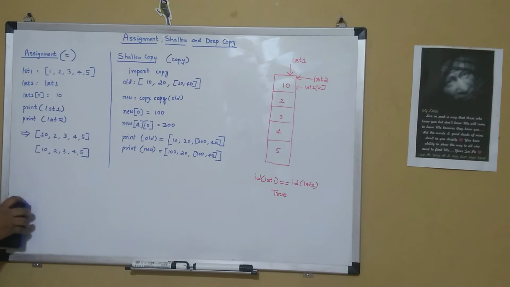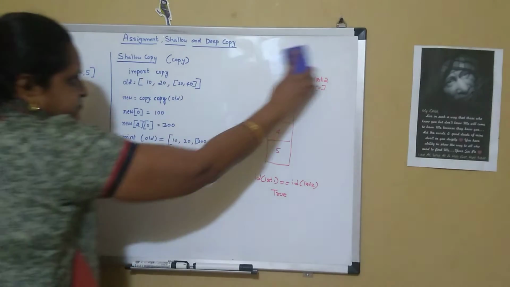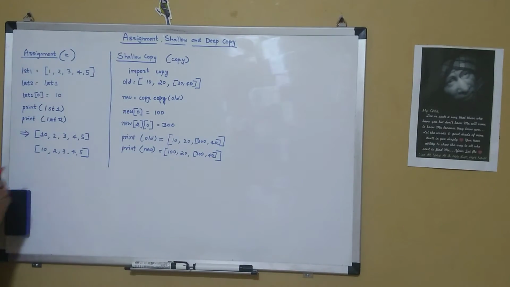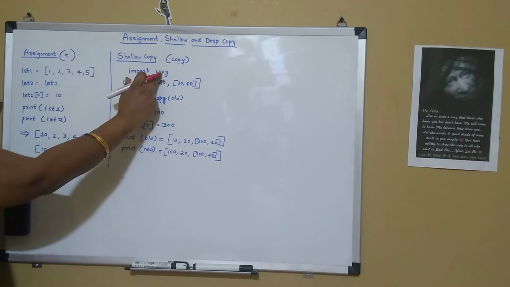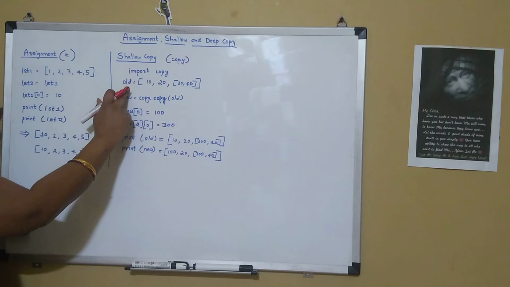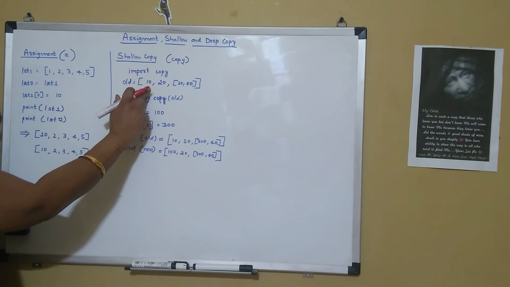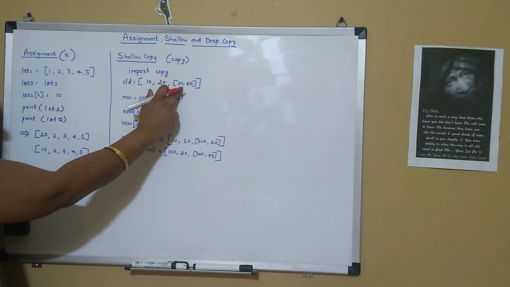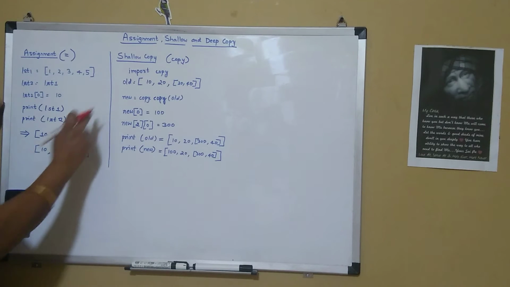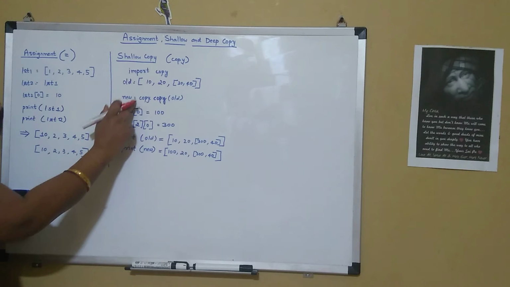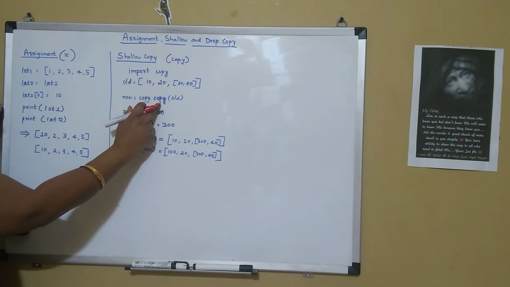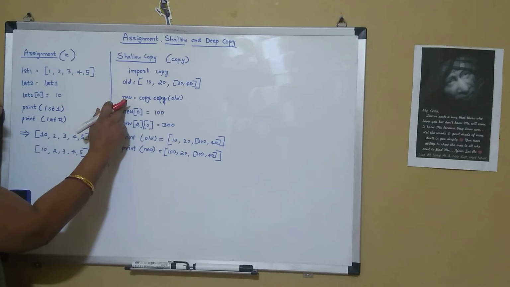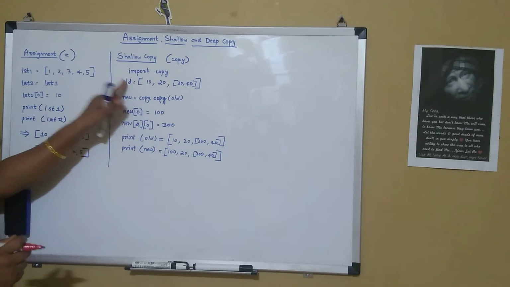So in such cases, we go to the shallow copy. What happens in shallow copy? For doing a shallow copy, you first have to import the copy module. I have old, a list which is having 10, 20, and within this list there is a nested list which is having 30 and 40. My new list is equal to the copy module's copy method, copying the old list. So my new list will now have the copied version of the old list.